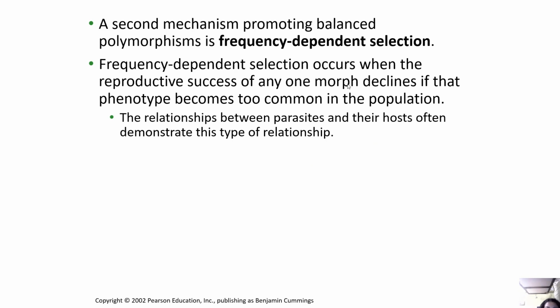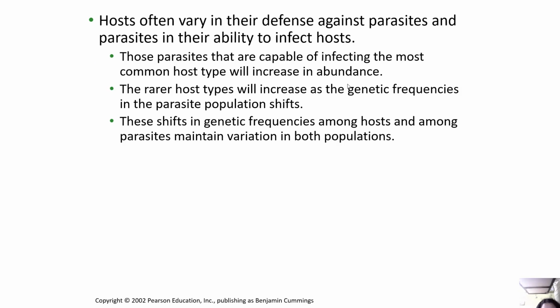Now, a second mechanism promoting balanced polymorphisms is frequency-dependent selection. Frequency-dependent selection occurs when the reproductive success of any one morph declines if the phenotype becomes too common in the population. And the relationships between parasites and their hosts often demonstrate this type of relationship. Now, hosts often vary in their defense against parasites and parasites in their ability to infect hosts.